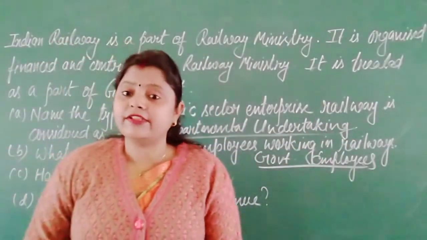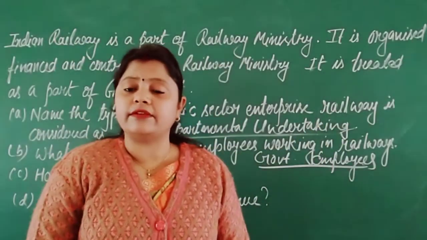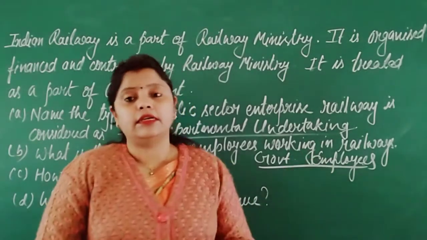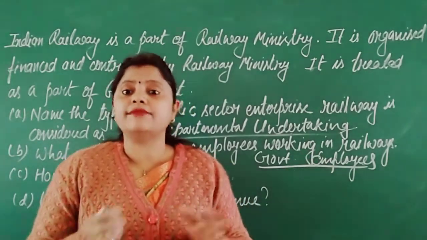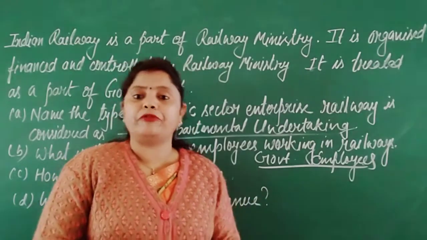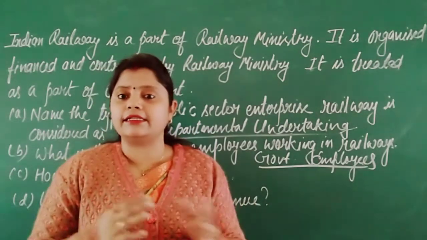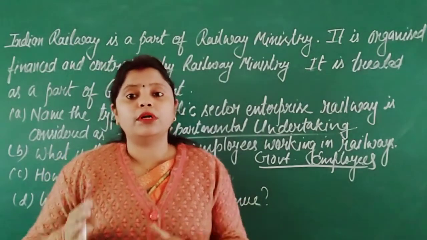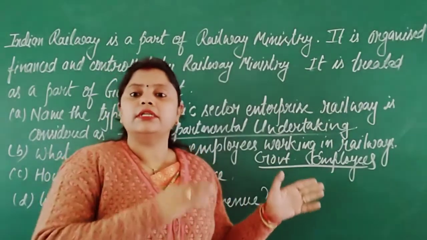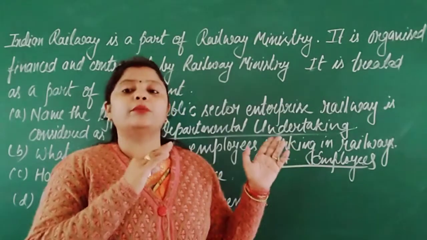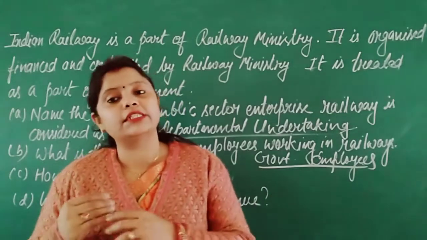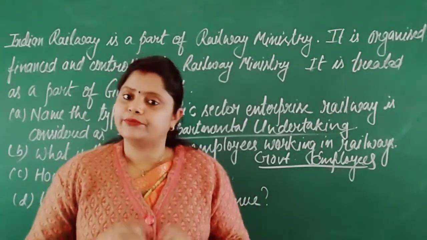Or you can say civil servants, just like other civil servants, government is treating the employees the same way. These railway staffs who are working in the railway are also being treated as government employees, just like IAS officers, IPS officers, they are the civil servants, they are doing work directly for the government. Similarly, the persons who are working in Railway Ministry or in the railways are also considered as government employees. Clear?